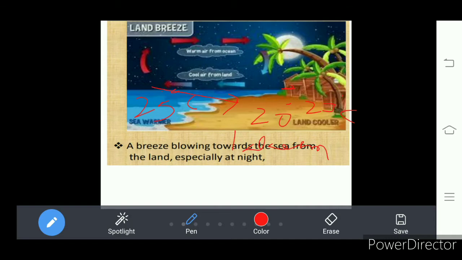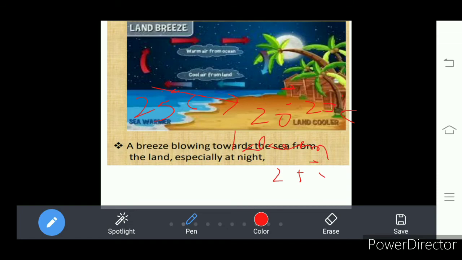And in the daytime, here we see that 25 degrees centigrade is recorded. So every day in all the seasons, the temperatures recorded on the land part near the water bodies are more or less similar. That means nearly equal temperatures are always recorded on the land part near the water bodies.